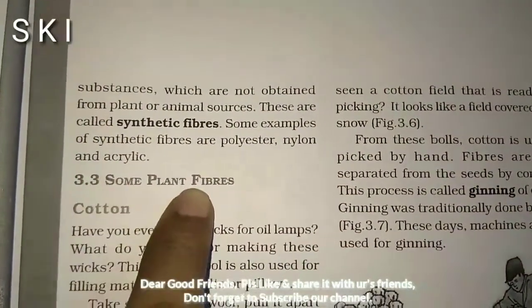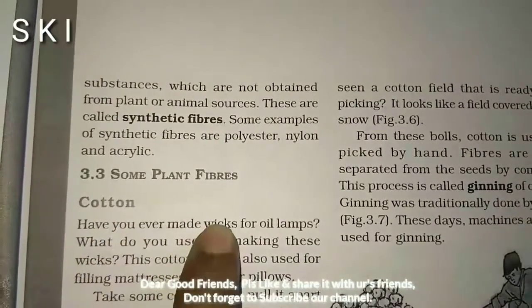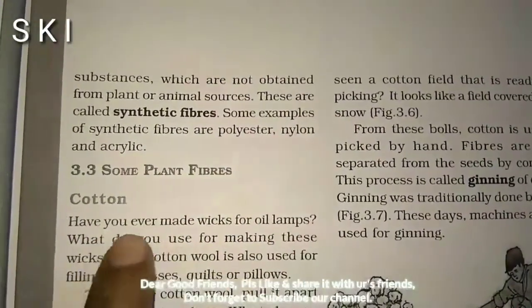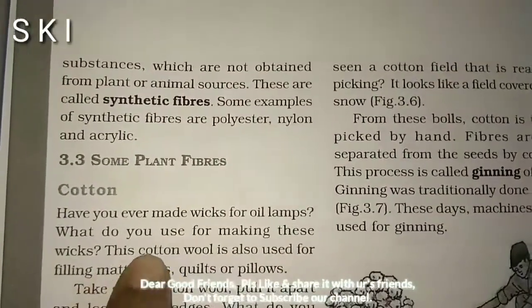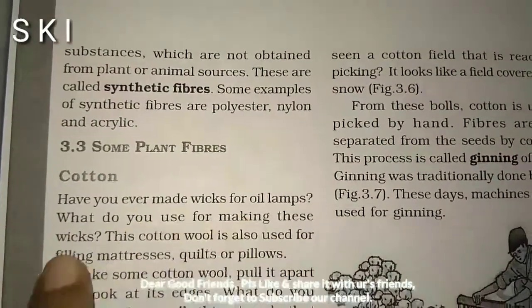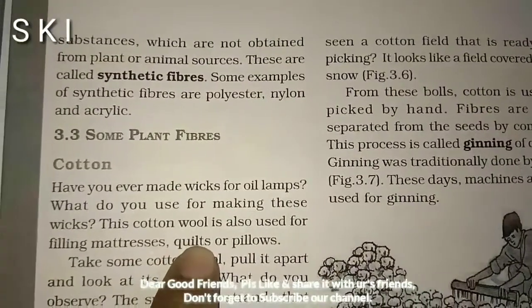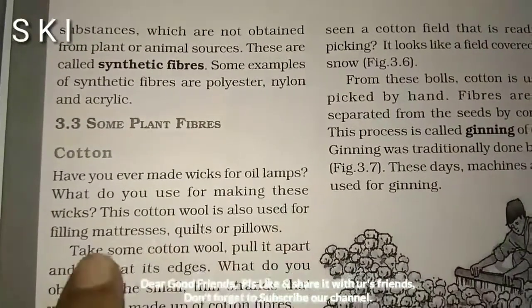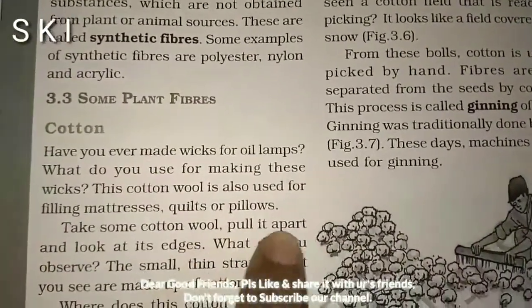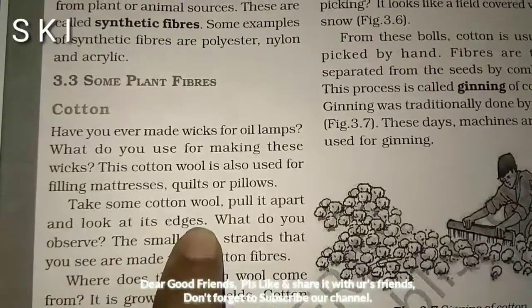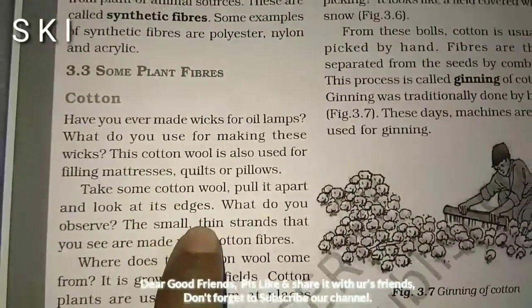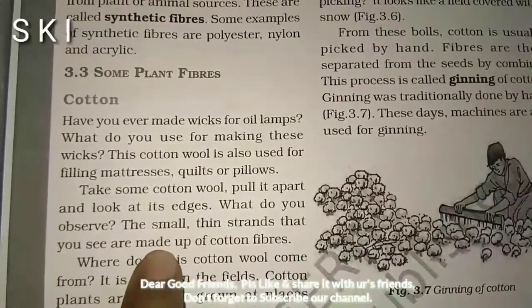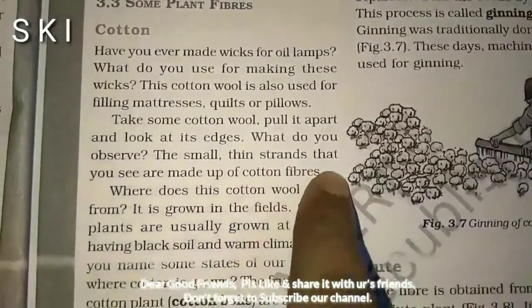3.3 Some plant fibers. Cotton. Have you ever made wicks of oil lamps? What do you use for making these wicks? Cotton is also used for filling mattresses, quilts, and pillows. Take some cotton, pull it apart, and look at its edges. What do you observe? The small, thin strands that you see are cotton fibers.